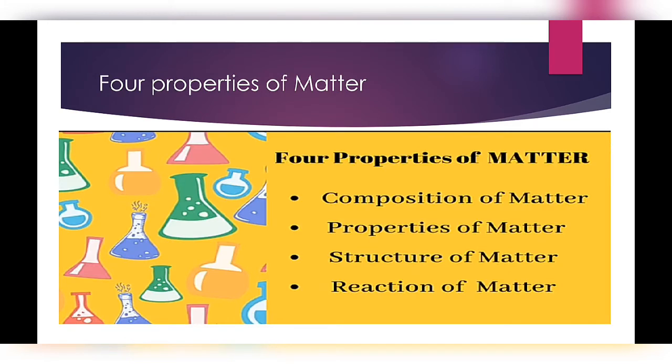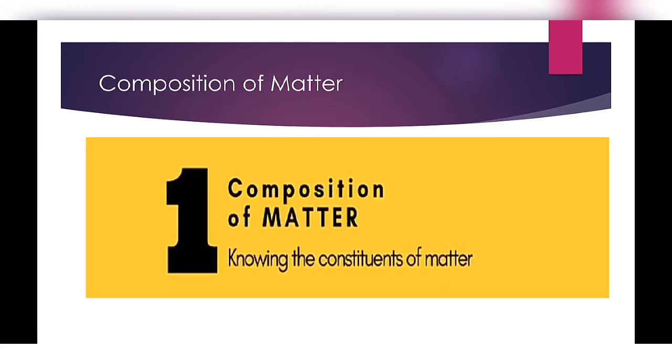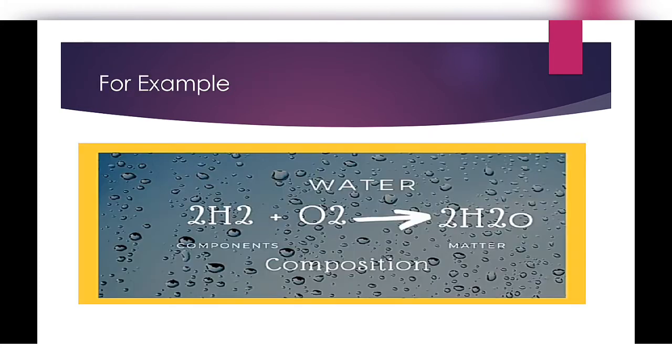Actually, composition of matter means that matter is made up of which things. For example, if we take the example of water which is H2O. Water is made up of hydrogen and oxygen. So this is the composition of water.